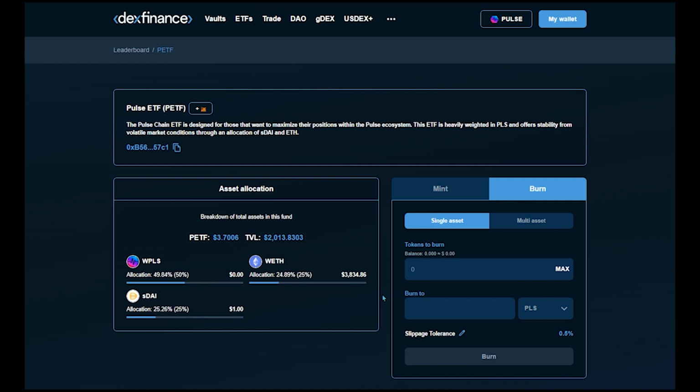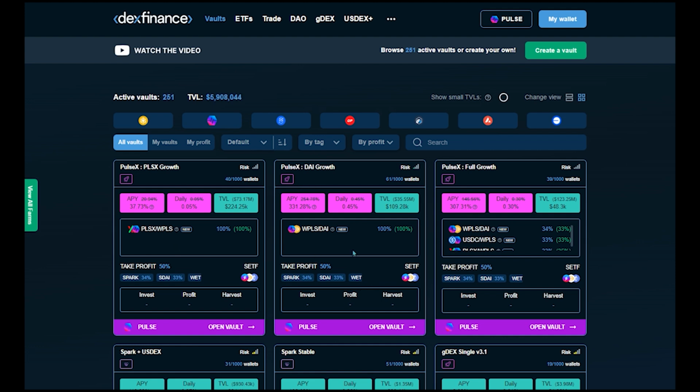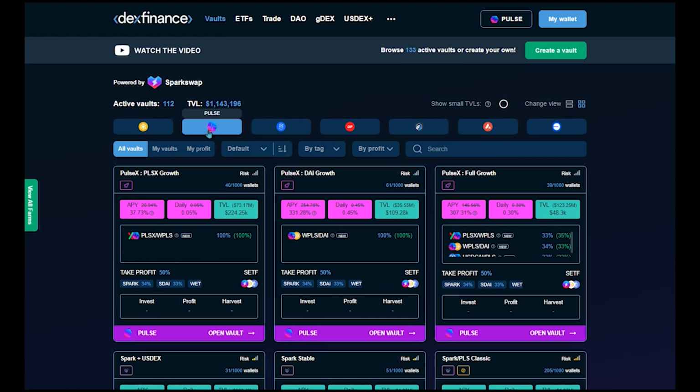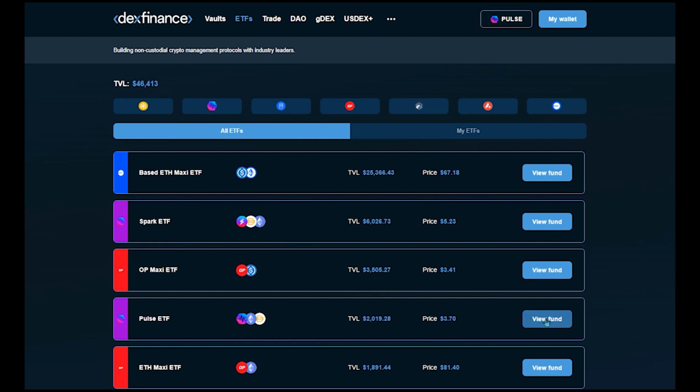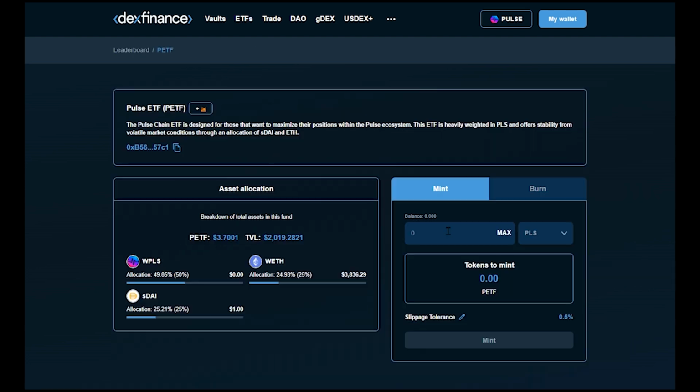Now you're wondering, well, why would you need TETRA to manage this if this auto compounds? Well, the thing is, the compounding effect happens within the vault. But once you go to your ETFs and you have your ETFs, you still have to manually burn them to get out into whatever profit token or tokens you wish. So we're going to take a look at how TETRA can manage this and how you can maybe integrate Sparkswap into a larger strategy that encompasses several other protocols to help boost your overall APY throughout the year.